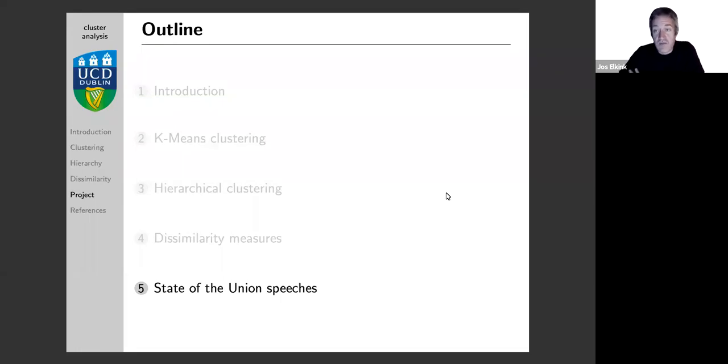It also aligns very much with a trend in political science. So what we're going to do is what you could call quantitative text analysis. And this is a hot topic in political science that maybe started 15 years ago with some basic algorithms and is now becoming a big field of research.